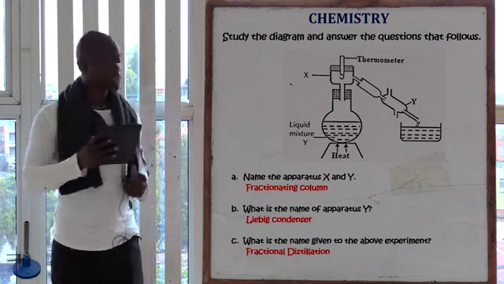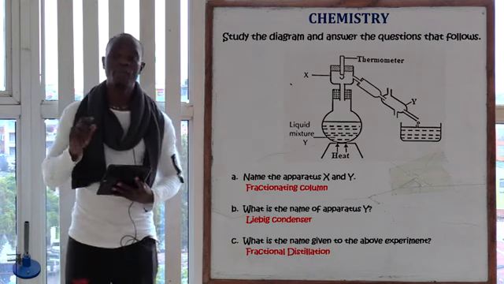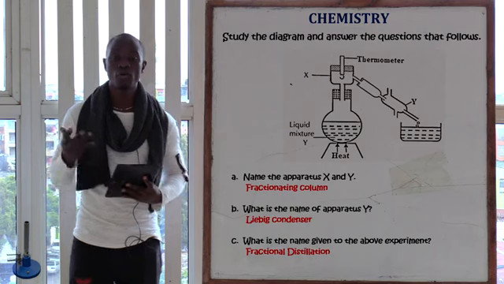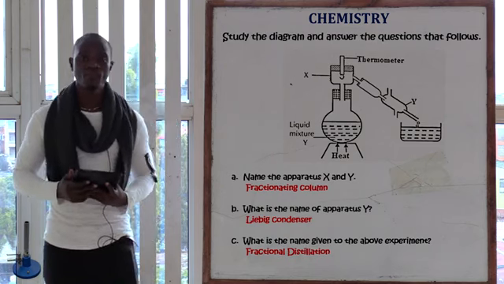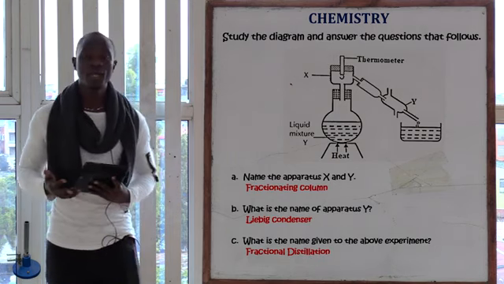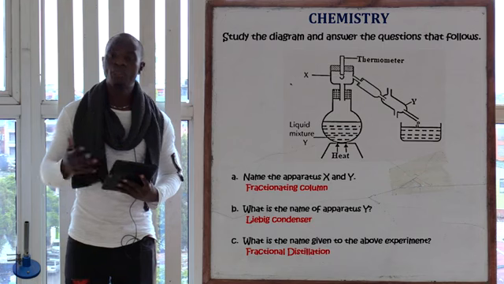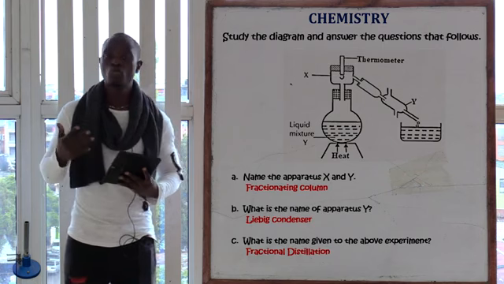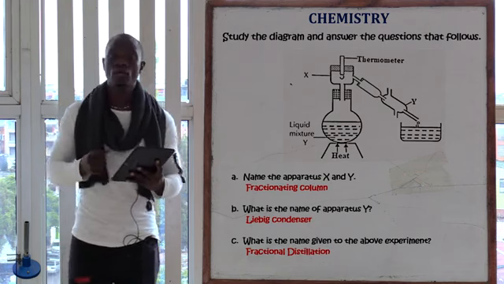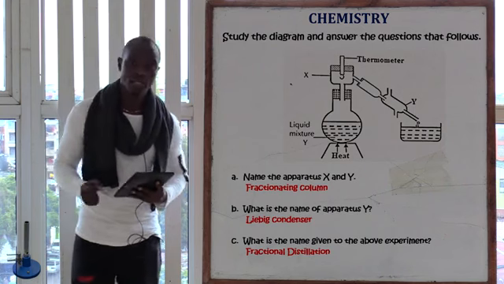So the apparatus X is the fractionating column. Remember, inside the fractionating column, we always have glass beads. What is the function of the fractionating column in this experiment? The fractionating column enables the process of condensation to take place. As we are heating the liquid, the liquid is going to evaporate.